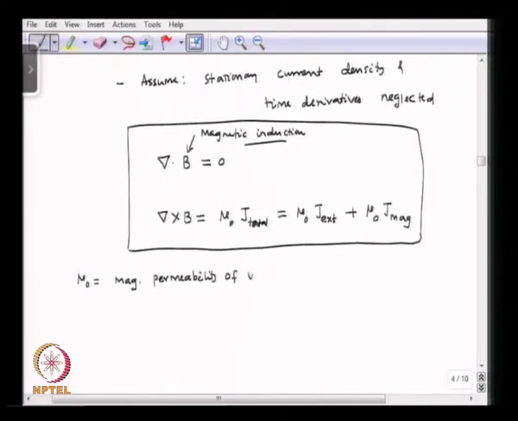of vacuum, equal to 4 pi into 10 to the power minus 7 Henry per meter. So, this is magnetic permeability of vacuum mu 0.